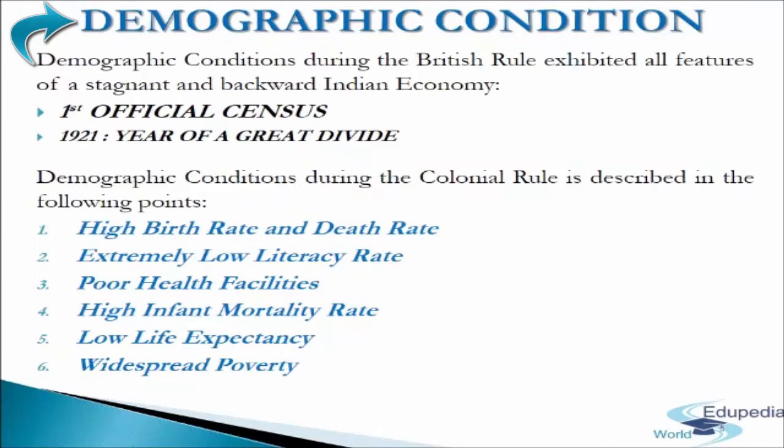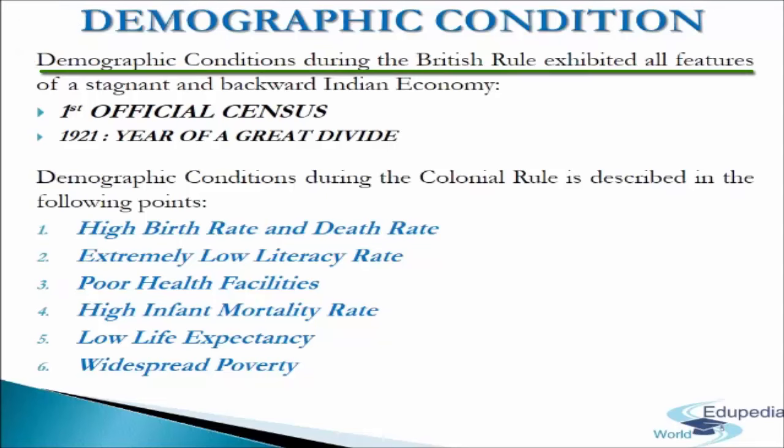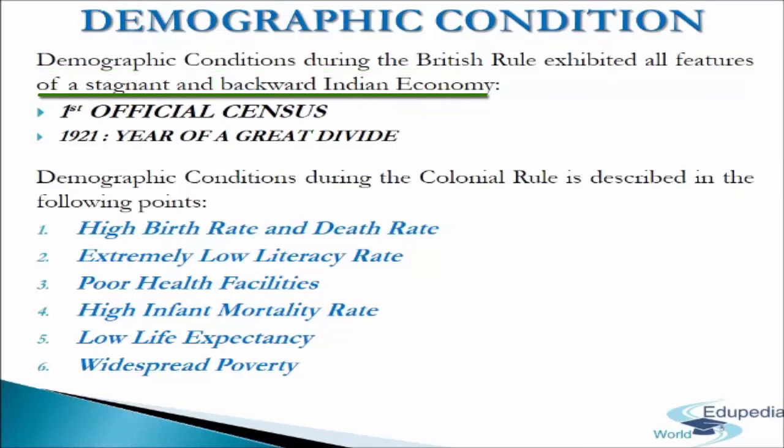Next, we come to demographic conditions. Demographic conditions during the British rule exhibited all features of a stagnant and backward Indian economy. First official census. The first official census was conducted in the year 1881. Though suffering from certain limitations, the census revealed unevenness in India's population growth. From 1881 onwards, census operations were carried out every 10 years.